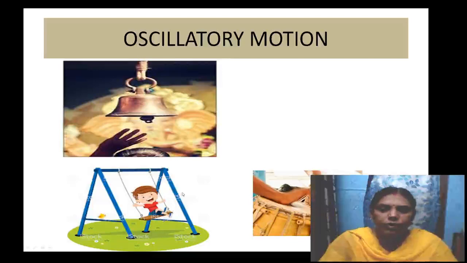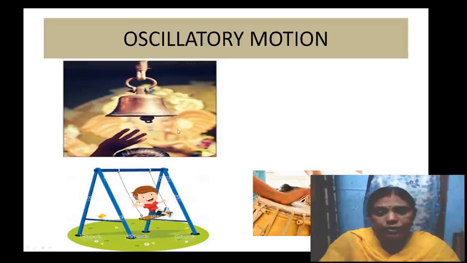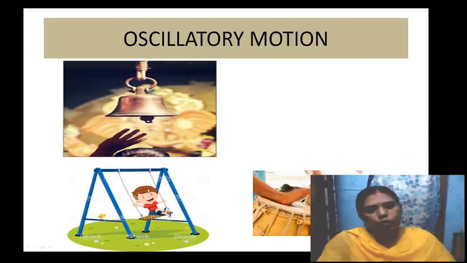Okay, and here see, in these oscillatory motion examples, when you ring the hanging bell, when you are going to the temple or elsewhere, the bell moves forward and backward. That is oscillatory motion. And when you are going to the playground or you are swinging, that also swings forward and backward. It is an oscillatory motion.